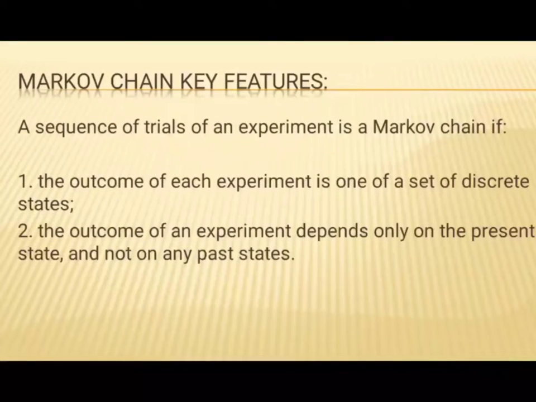Markov chain key features. A sequence of trials of an experiment is a Markov chain if, first, the outcome of each experiment is one of a set of discrete states. Second, the outcome of an experiment depends only on the present state and not on any past states.